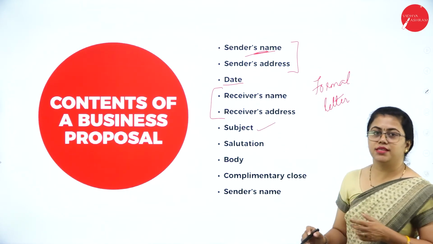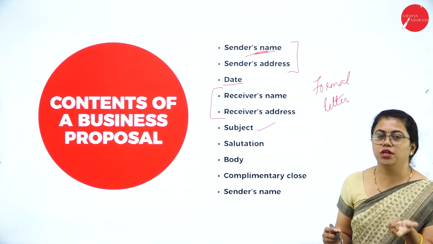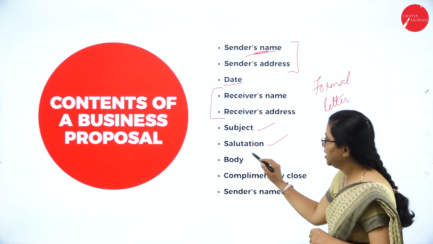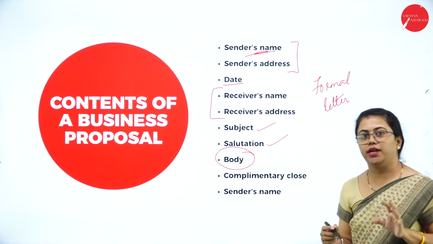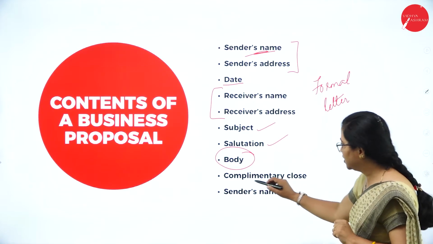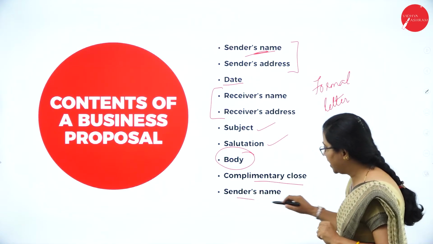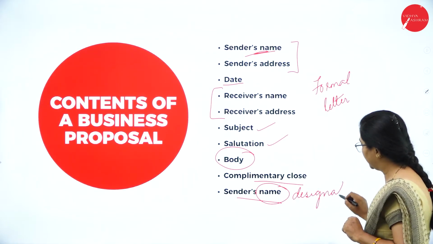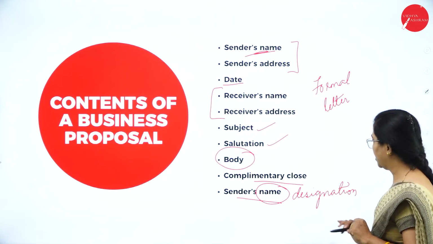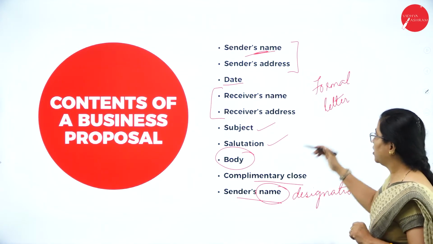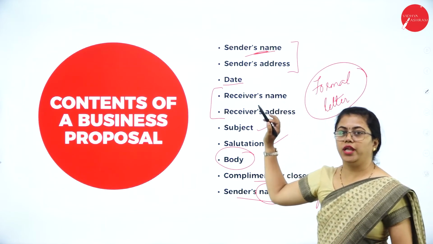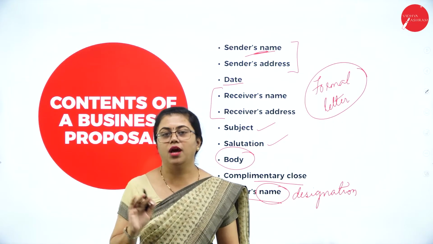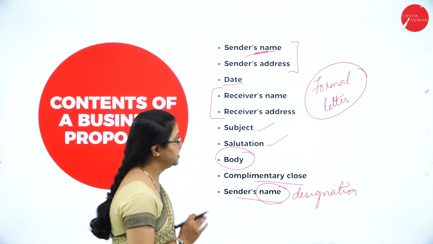Then the subject line, where you just give a short introduction about what you are writing. Then you have the salutation, how you address that person. Then you have the actual content, that is the body of the letter. Then the complimentary close. Then the sender's name, which can be replaced by the designation of the person. This is more or less the format of a formal letter only, so you need not worry about it. So this is what is included in a sample business proposal.